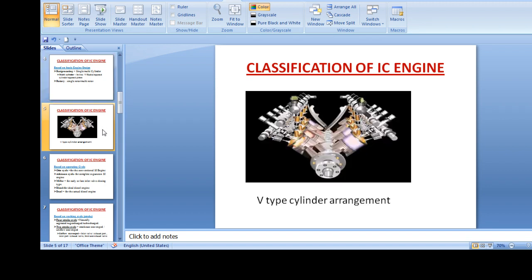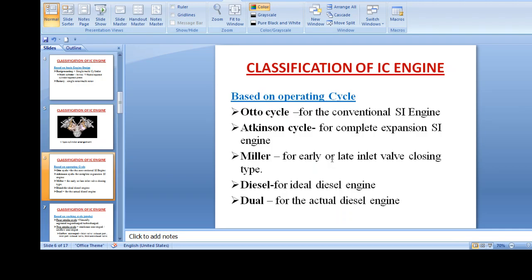This is a typical V type cylinder arrangement, wherein we have seen the piston and cylinder in a V structure. Next is classification based on operating cycles. The first is the Otto cycle, wherein we are mostly using our conventional IC engines.